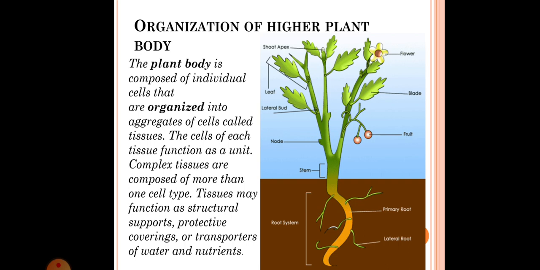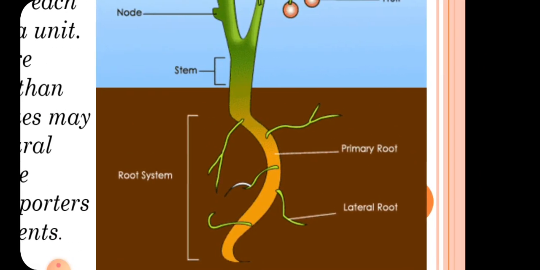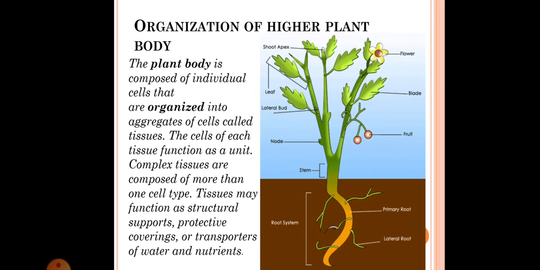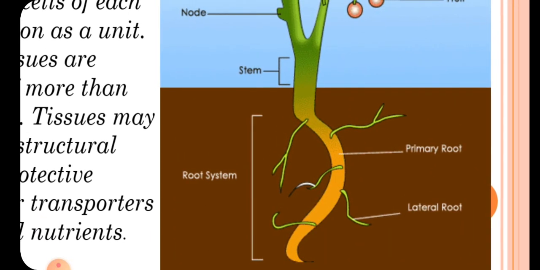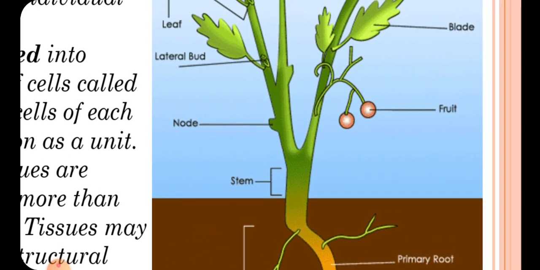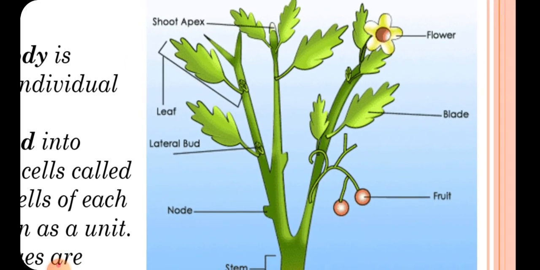And here you can see this is the root system, and this is the shoot system. Here in this root part, the water is absorbed by the root, and it will be provided to the whole plant body.